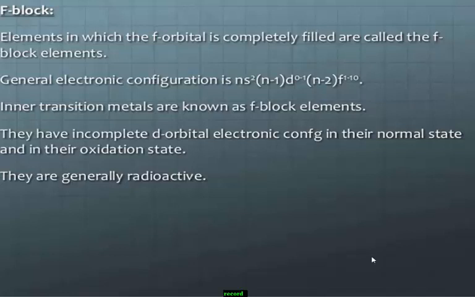Then the general electronic configuration is ns2 (n-1)d0-1 (n-2)f1-14. Remember students, in f block elements, the electron enters into the antepenultimate shell. Therefore we use n-2, n-1, etc.